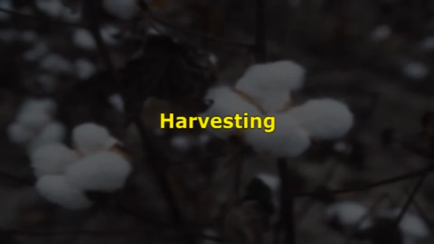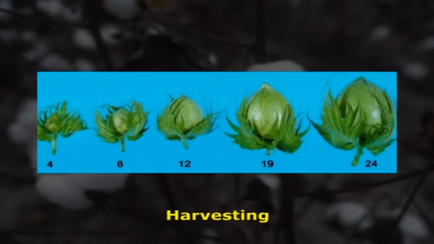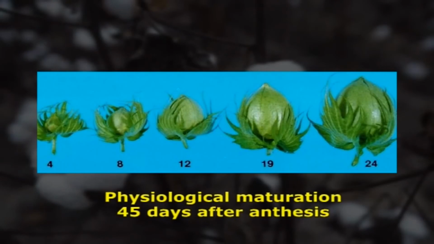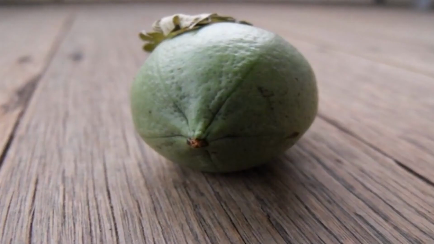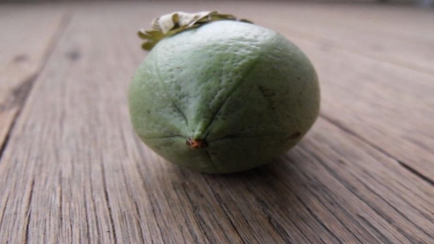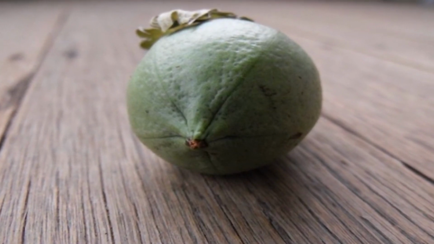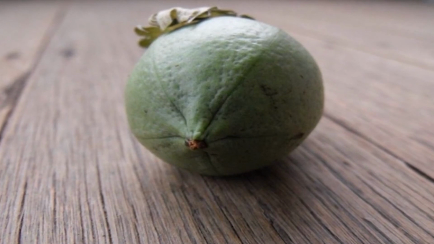Next is harvesting. Harvesting for seed production has to be done when the seed attains physiological maturity. For cotton, the seed attains physiological maturation at 45 days after anthesis. The initiation of hairline cracks on the dry bolls is the physical symptom of physiological maturation.